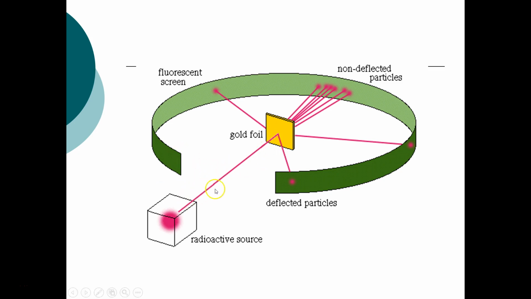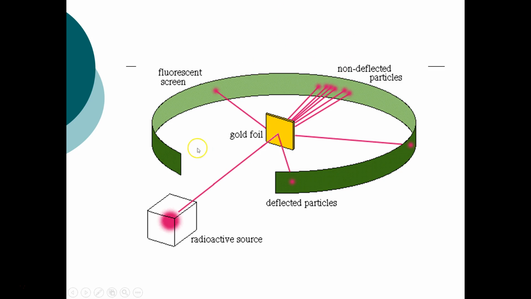As he shot the alpha particles at this foil, he expected them all to go through. Let's think about why he would expect them all to go flying through this gold foil. It's because at the time, the current model of the atom was the plum pudding model, which is made out of goo. Negative electrons floating in a positive goo. Think about organelles floating in the cytoplasm of the cell. So he expected that these alpha particles would just rip right through the goo and go straight through.